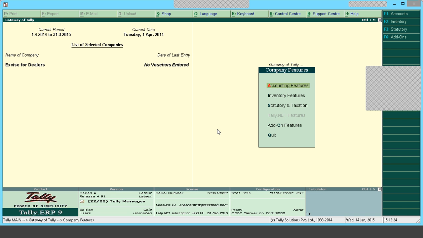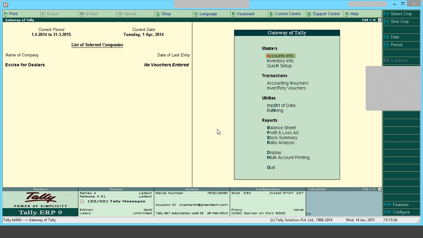So next we shall proceed with excise master creation. The masters that we require for maintaining excise in Tally are, the first one, tariff classification, then stock items, ledgers, and voucher type. These are the 4 masters that are required.